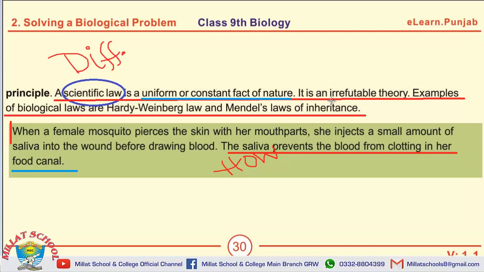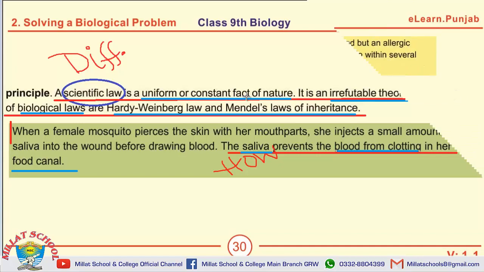A scientific law is an irrefutable theory. Hardy-Weinberg law and Mendel's laws of inheritance are examples of biological laws. The saliva prevents the blood from clotting in the food canal of the female mosquito.